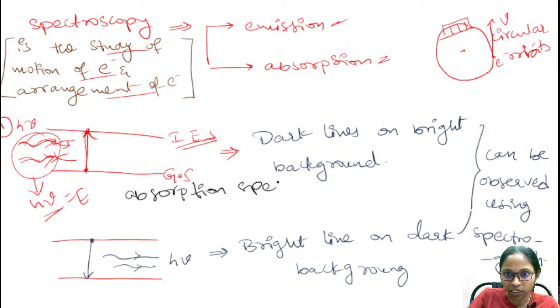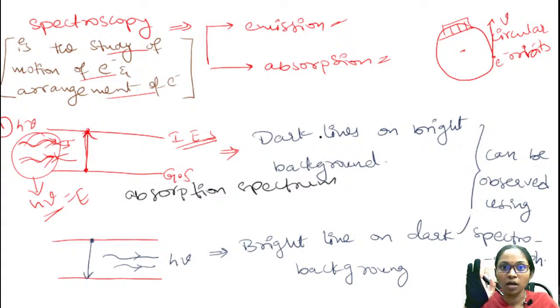What is an absorption spectrum? Dark lines will be observed on the bright background. We have a bright background, and in front of this bright background we have the dark lines. This is an absorption spectrum. Here, dark lines are formed due to the absorption of energy. On the bright background, we are having the dark lines. This is known as absorption spectrum.